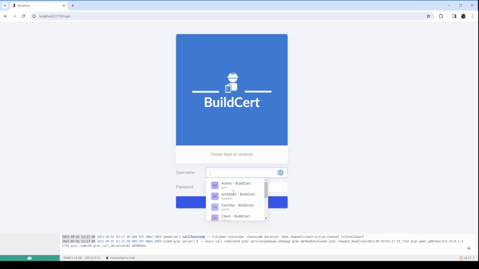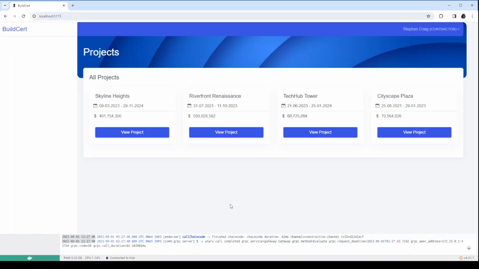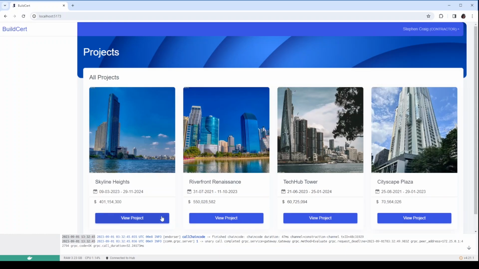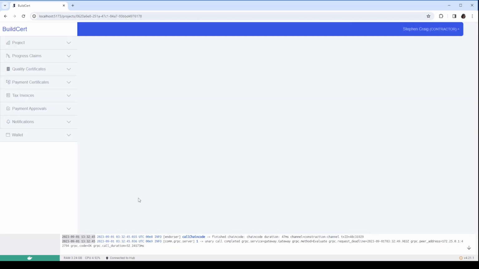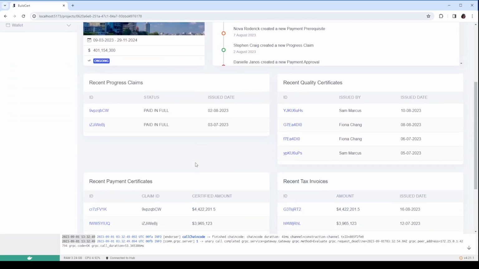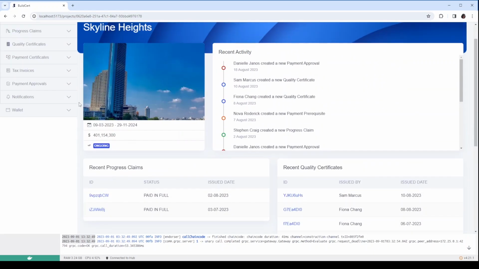All authorized users can log into the system with their username and password. User roles include client, contractor, project manager, quantity surveyor, architect, and engineer. The All Projects page will display projects the user has access to. When a user clicks on View Project, they will see the project homepage with a timeline of recent activity and all data that they are authorized to view. For example, a contractor can view recent progress claims, quality certificates, payment certificates, tax invoices, and payment approvals of the project they are working on.